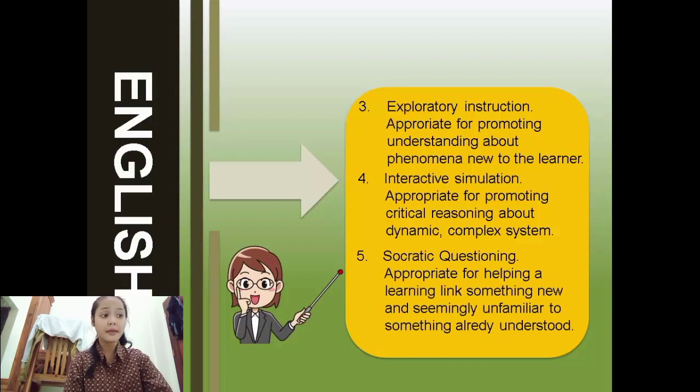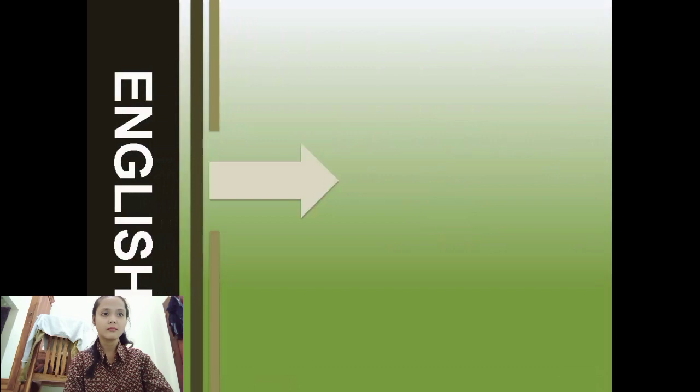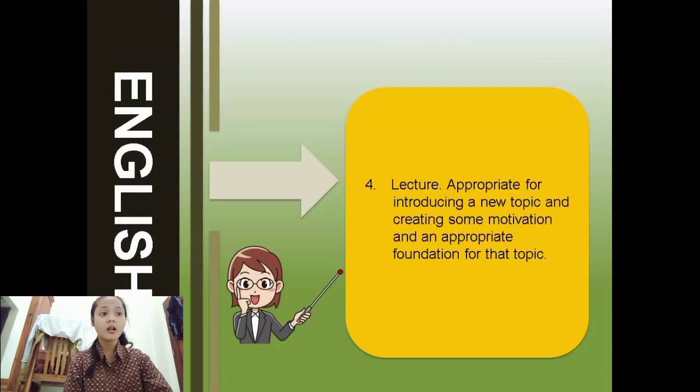Appropriate for helping a learner link something new and seemingly unfamiliar to something already understood. Sixth, lecture. Appropriate for introducing a new topic and creating some motivation and an appropriate foundation for the topic.